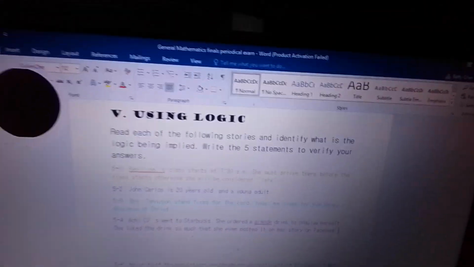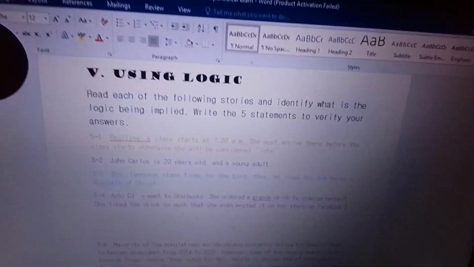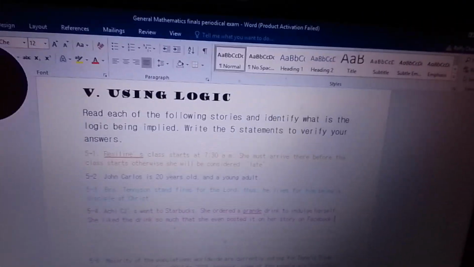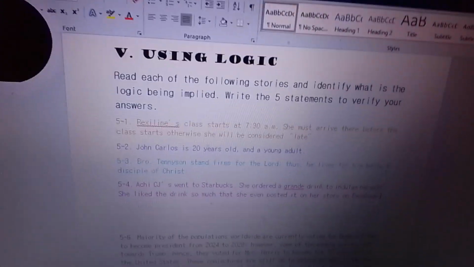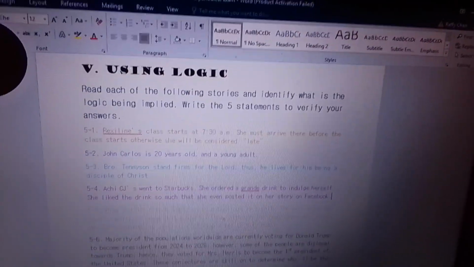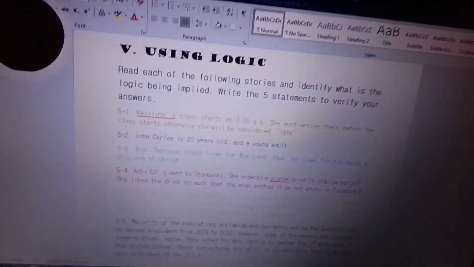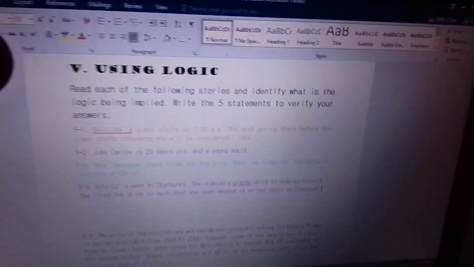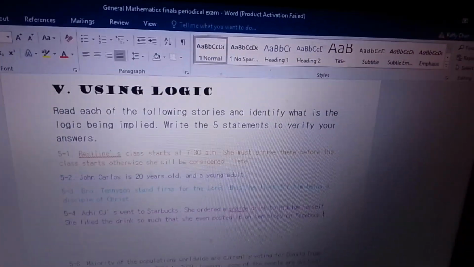Okay, remember in logic, we have the stories, right? And then based on the story that you're going to read, you will have to identify what is the hypothesis, the P and the Q. The P stands for the prediction. What do you want to test? And the Q is the result. Like for example, if you study hard, that's P. You'll get high grades. That's Q. And then, based on the conditional statements that you have, state them.